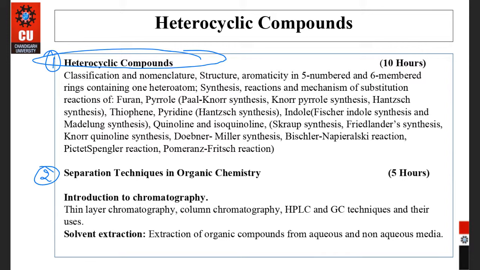You separated benzoic acid, naphthalene, and phenol from a mixture of these three. So benzoic acid by adding sodium carbonate or bicarbonate to it, and phenol by using NaOH because it is a weak acid.